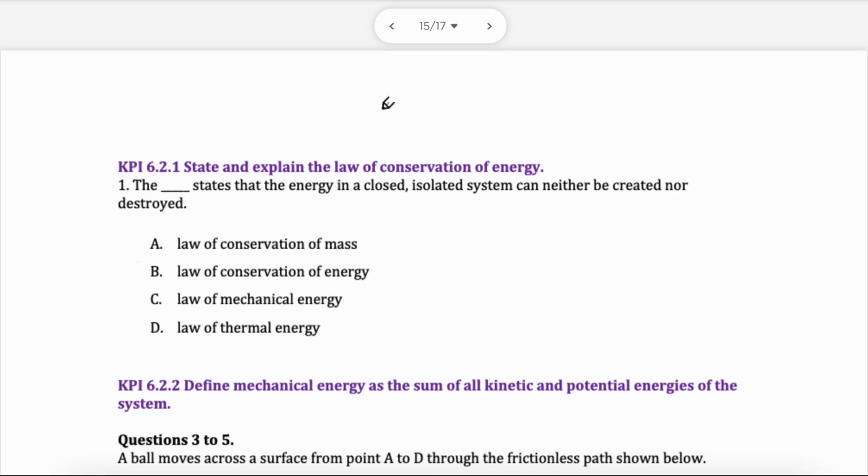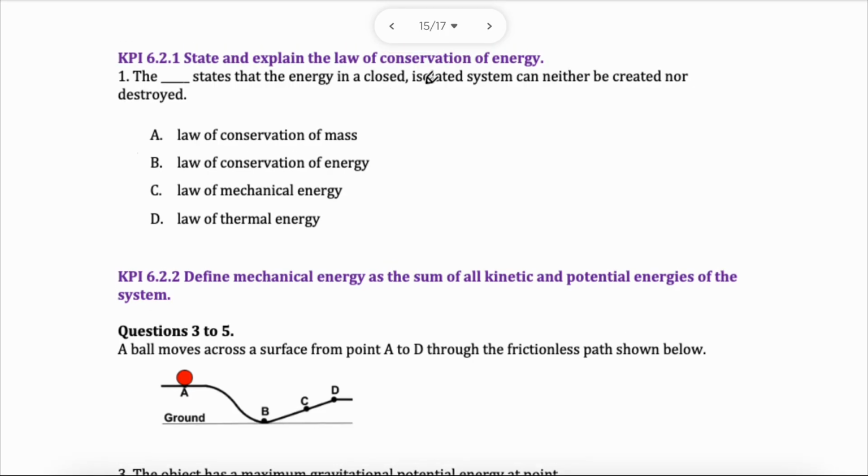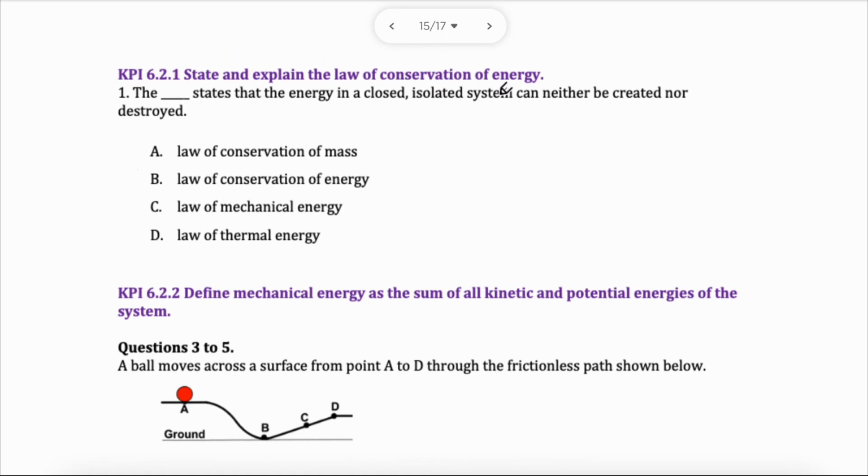In this video, I'm going to continue working on the practice questions for grade 9 ASP for the focused IPQs. This is for the term 2 exam. This is now moving on to the law of conservation of energy. Conservation of energy simply states that energy cannot be created or destroyed. It can only be transferred.